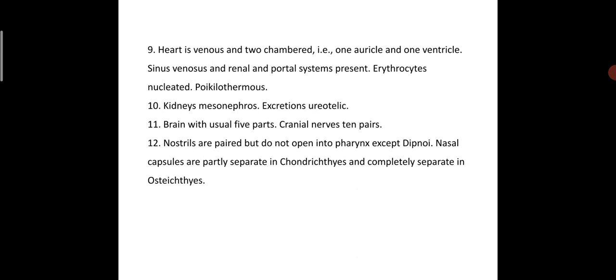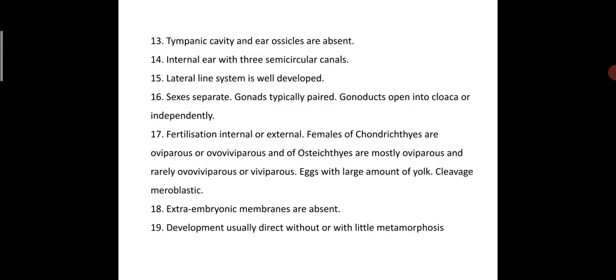Nasal capsules are partly separated in the shark, and completely separated nasal capsules or nasal part is completely separated in the bony fishes, but it is partly separated in the shark. Okay, and tympanic cavity and ear ossicles are absent. Internal ear is present, of course.